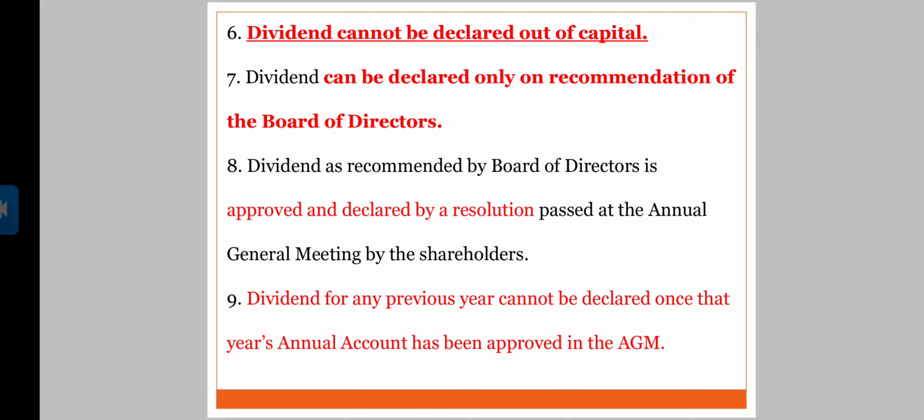Dividend for any previous year cannot be declared. I repeat, dividend of any previous year cannot be declared once the year's annual accounts have been approved in the annual general meeting. It means that once the books of accounts are closed for that particular year, you cannot declare that particular year's dividend in the coming year. Once the books are closed, everything is done.